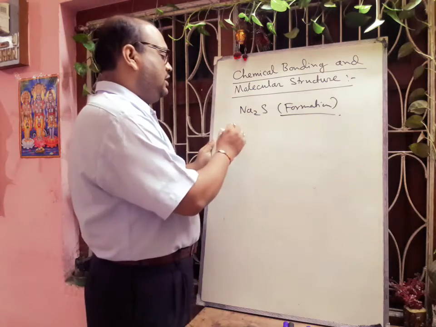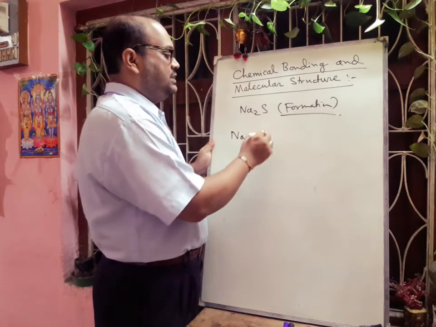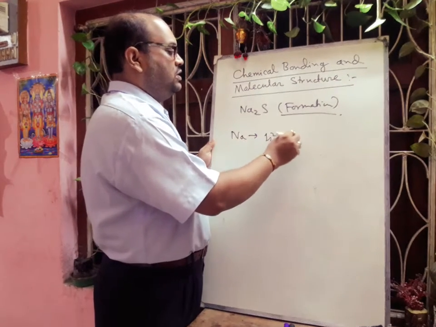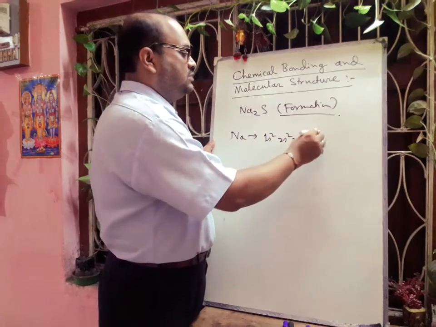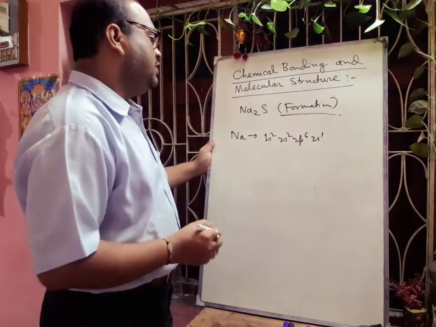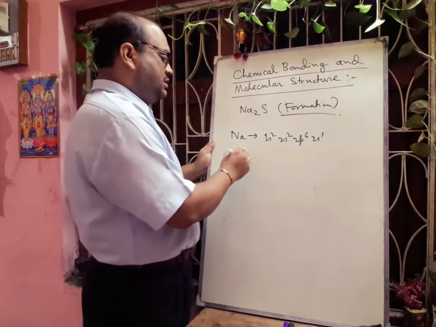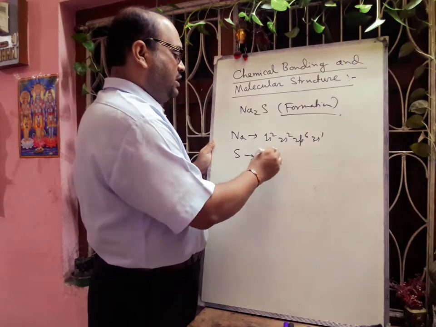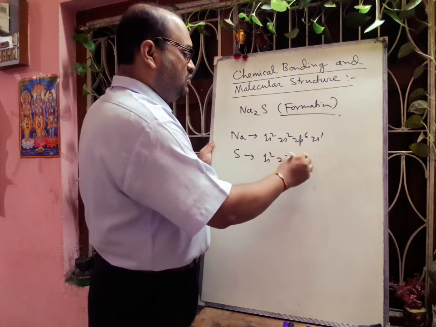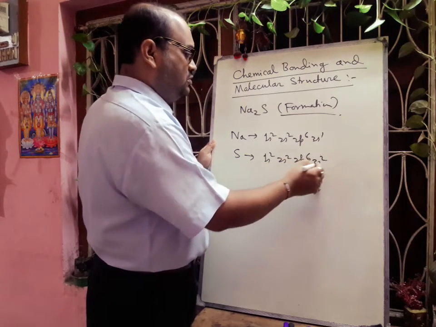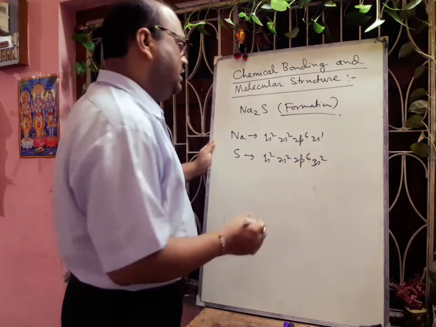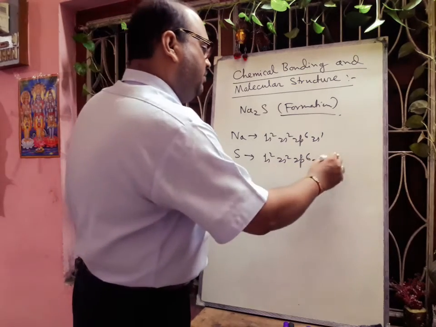Now we already know about the electronic configuration of sodium. In case of sodium, the electronic configuration will be 1s2, 2s2, 2p6, 3s1. And if we want to write the electronic configuration of sulfur, it will be 1s2, 2s2, 2p6, 3s2, then what will come? 3p4.